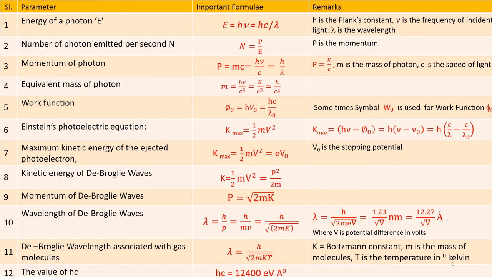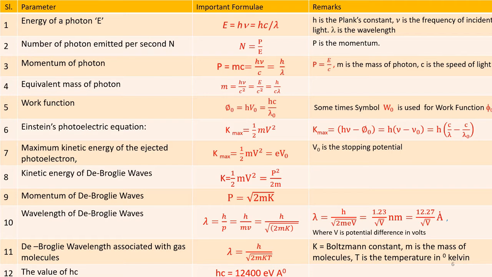Equivalent mass of photon is given by m is equal to h nu by c square, that is equal to E by c square, and that is equal to h by c lambda, where E is the energy and m is the mass. Work function. Work function is given by W naught is equal to h nu naught, equal to hc by lambda naught. In some of the books, V naught is also mentioned for work function. That is, you can either write it as W naught or V naught.